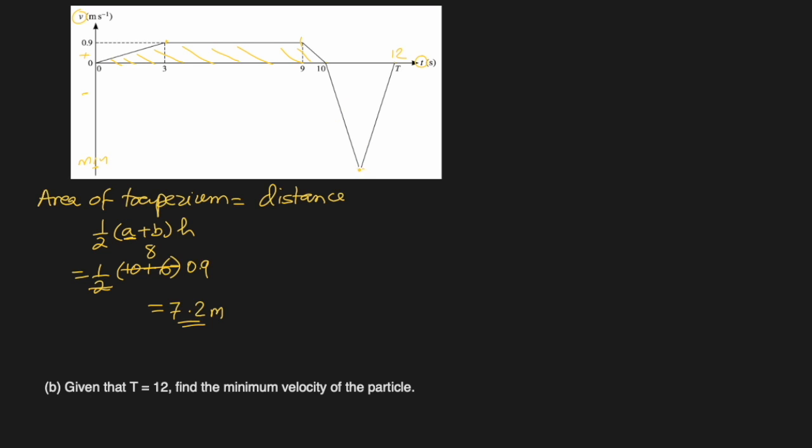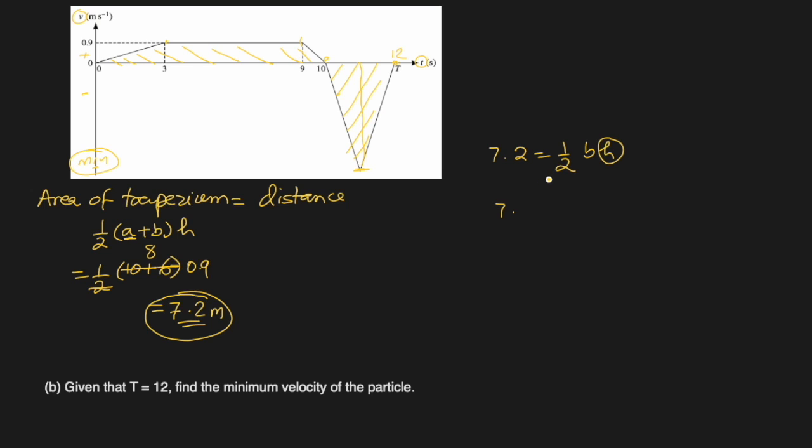Okay, and how can we find this? Because it is coming back to the original point O, that means whatever distance it went away in one direction, the same it came back. That means the area of this triangle will be exactly equal to the 7.2 meters, because in the opposite direction the distance is the same as what it went forward. Here it changed direction, so we'll equate 7.2 with the area of the triangle, which is half base times height, and this height from here till here is the one they're asking, the minimum speed.